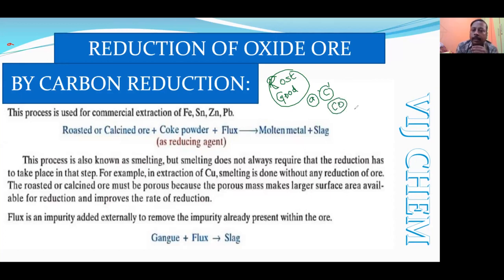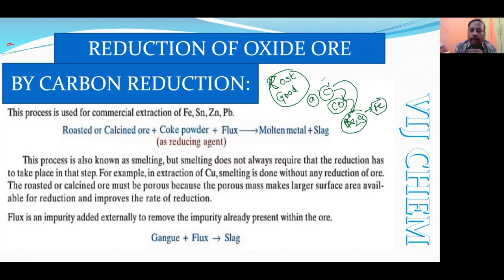Okay, in the reduction of the iron oxide Fe2O3 or Fe3O4 in the blast furnace, we will be adding the coke powder, but before reducing, the carbon itself will be converted to carbon monoxide, and then it will be used in reducing the Fe2O3 to Fe.